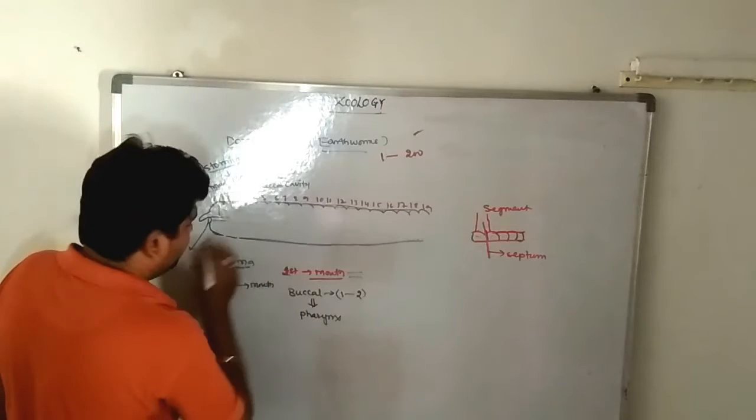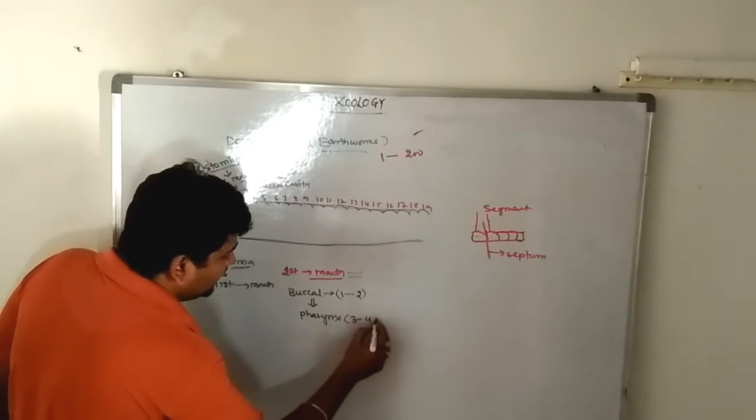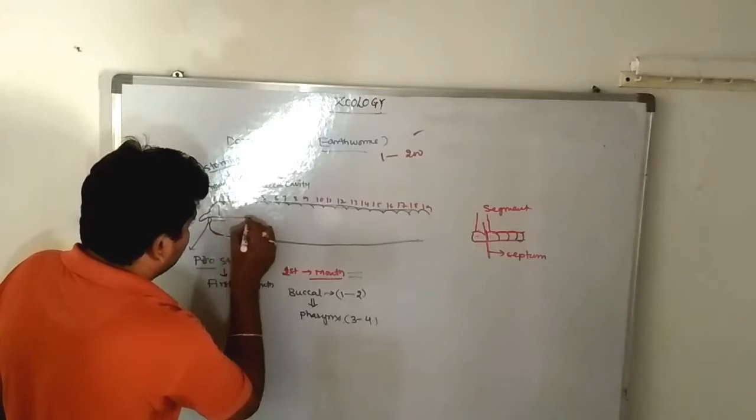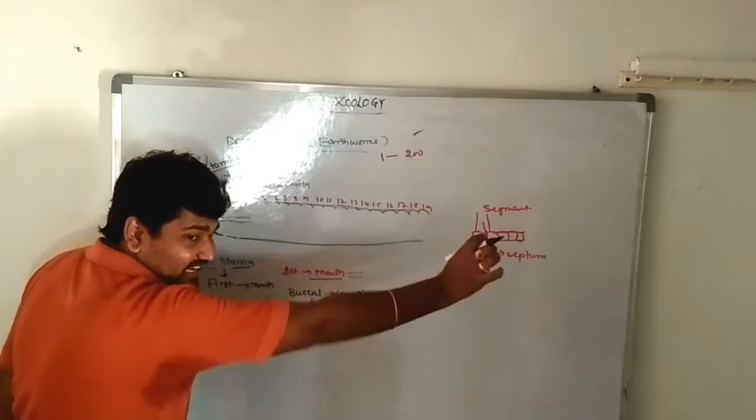The pharynx is approximately in segments 3 to 4. Next is the alimentary canal.